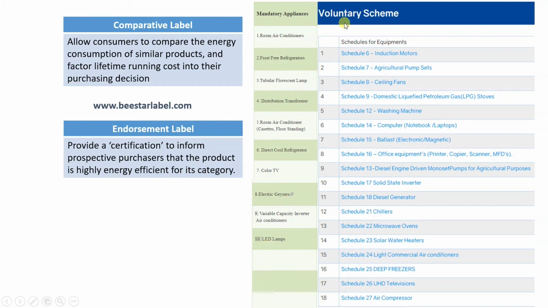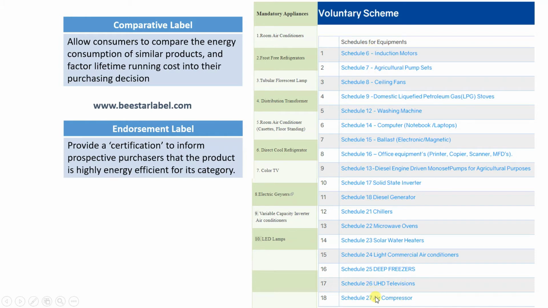Then voluntary scheme. In voluntary schemes, induction motor, agricultural pump sets, ceiling fans, LPG stoves, washing machine, computers, ballast electronic magnetic, office equipments like printer, scanner, then solid state inverter, diesel generator, chillers. This chiller we will see later on. Chiller means it is related to central air conditioning, which you see in malls. So this is that chiller, microwave oven, solar water heaters, deep freezer, then UHD television and air compressor.